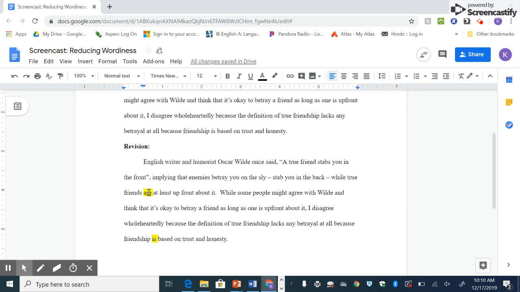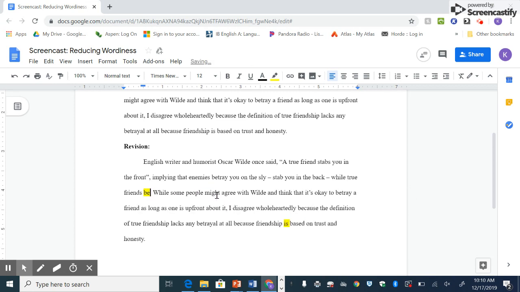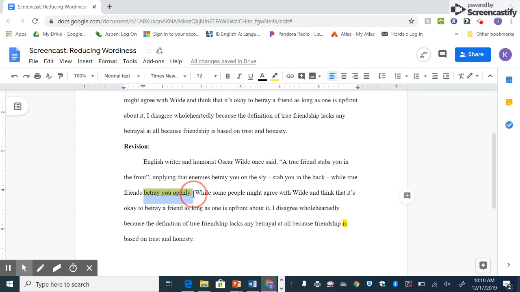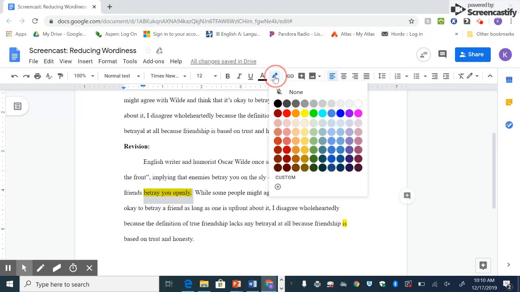Now I need to work on are. So I think I'm going to change are at least upfront about it to betray you openly. So while true friends, let's change that. Betray you openly. All right. So that works. So implying that enemies betray you on the sly, stab you in the back, while true friends betray you openly. So now I've managed to get rid of those being verbs.